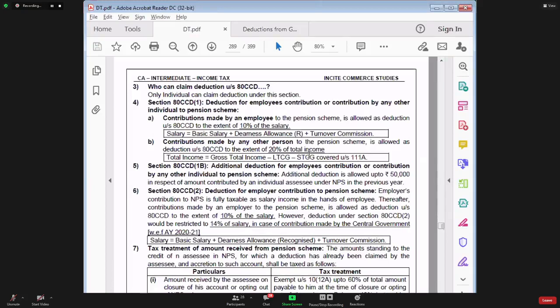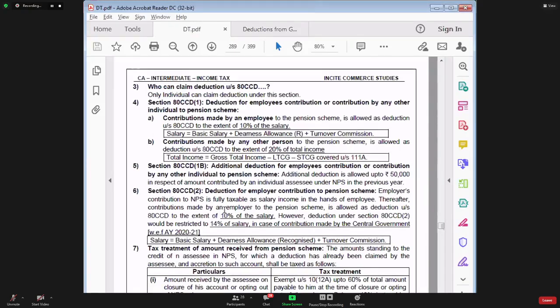So recently, just 2 years back, all the central government employees and state government employees went on a strike saying that please cancel this scheme. We don't want the benefit of this scheme. You put us in the old scheme only. Instead of canceling the scheme, central government said that we will contribute more. So instead of 10%, central government started contributing 14% of salary to the pension scheme.